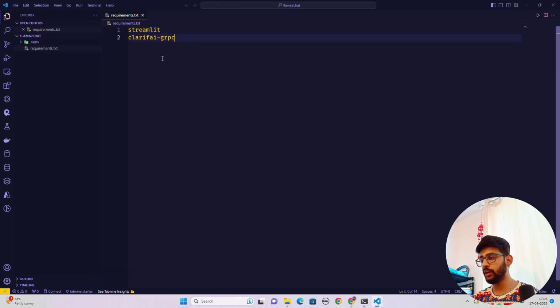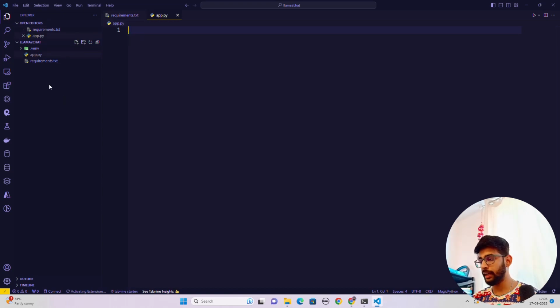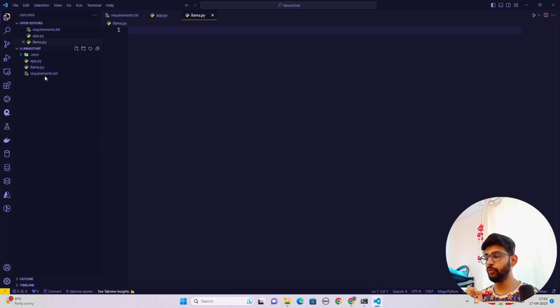Now, what I'm going to do here is create an app.py. So let's do that, app.py, and that's it. And here we also need a file called llama.py. I'll show you why I'm going to create this file. So you need two files. One file is app.py and the other file is llama.py.